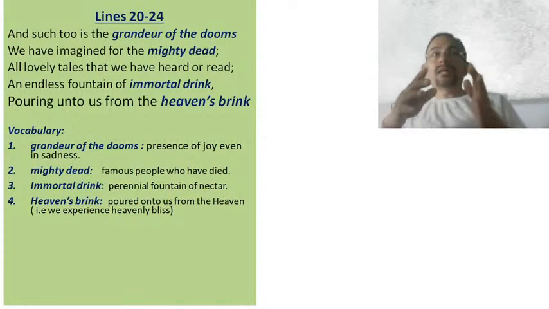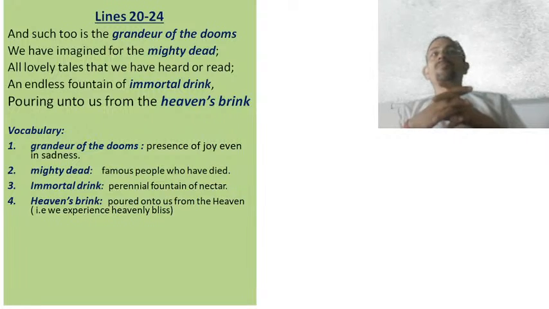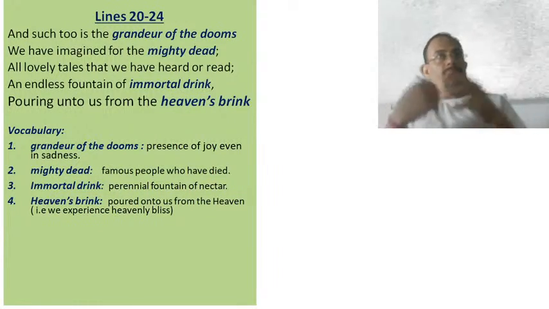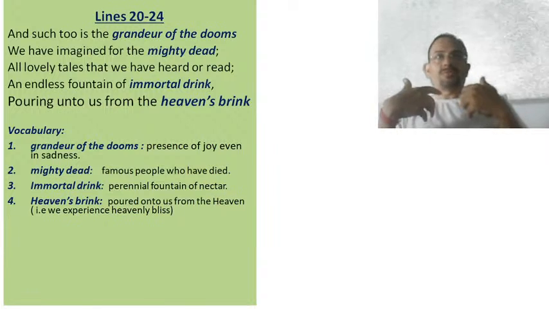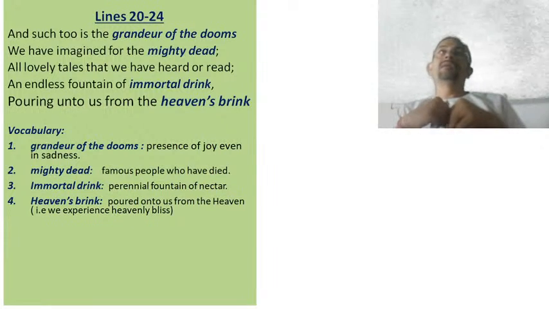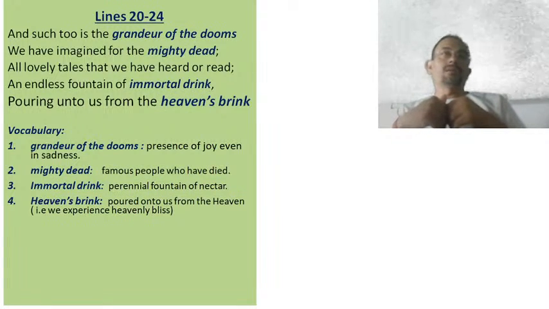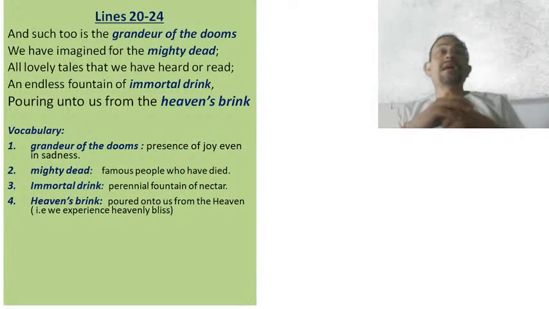Okay, it means that the poet, with this comparison, means to say that the great personalities of the world, the mighty dead, with their contribution to the world, have become memorable in the hearts of the people, and whenever we think of them, we experience heavenly bliss and inspiration, which is like a perennial flow of nectar from a fountain.